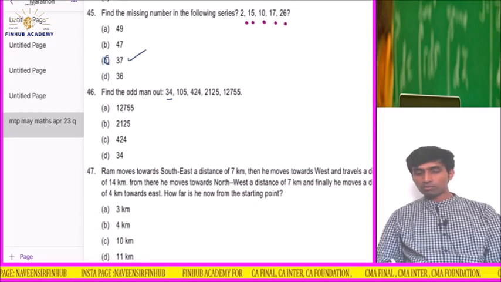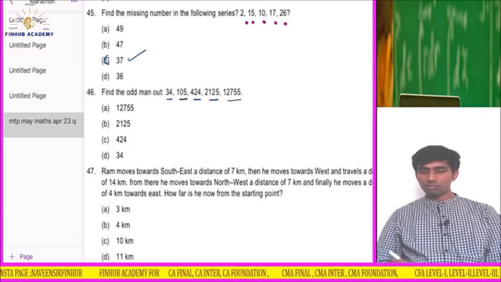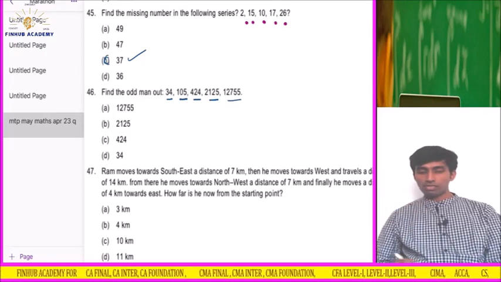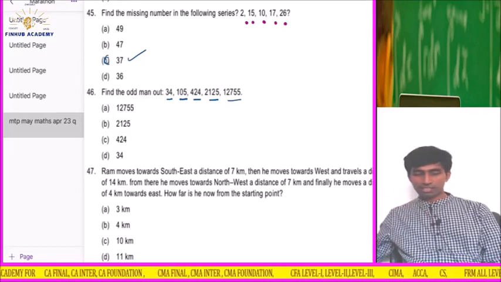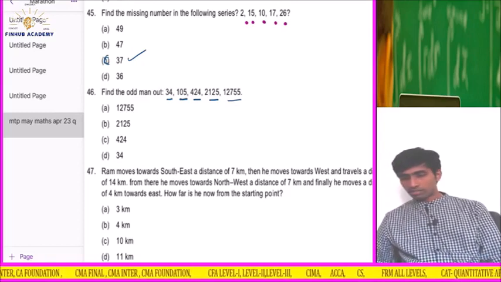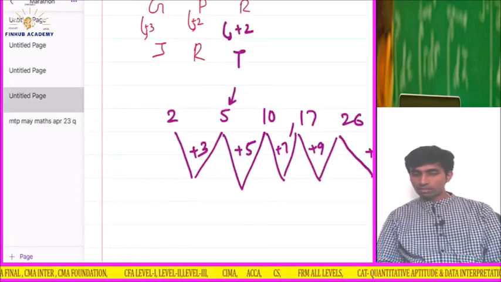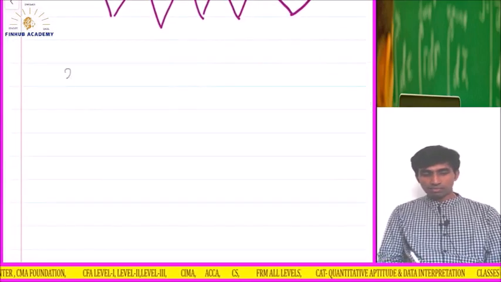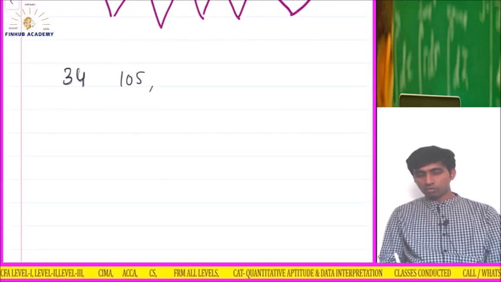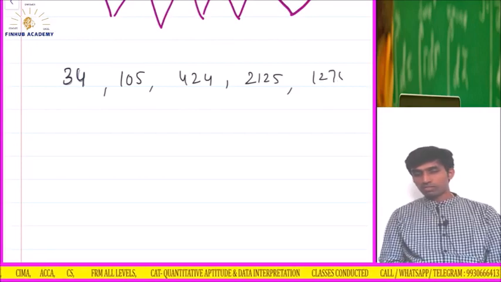Find the odd man out. 34, 105, 424, 2125, 12755. So the numbers are very huge. Okay, so I think something is getting multiplied. So let's check. 34 twos are 68. 34 into 3 is 102. So let me write this. The numbers are 34, and after that 105, 424, 2125, 12755.